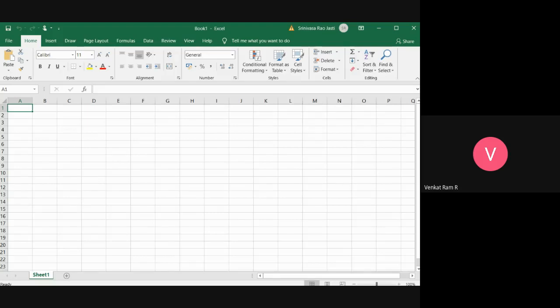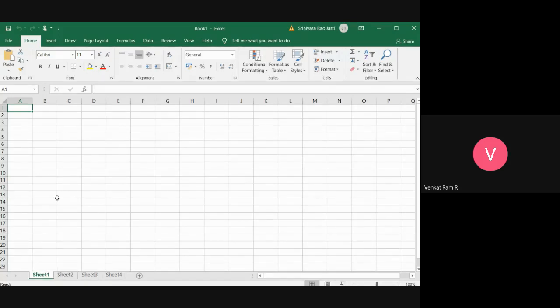Similarly, in a spreadsheet or Excel, we will be having different worksheets in it. See here, Sheet1 is there. So in here itself, our work can be done, not like a Word document. In a Word document, the number of pages will increase. But if you want to start a new one, then you cannot start there. We have to use different documents. Whereas in Excel, we will be having sheets.